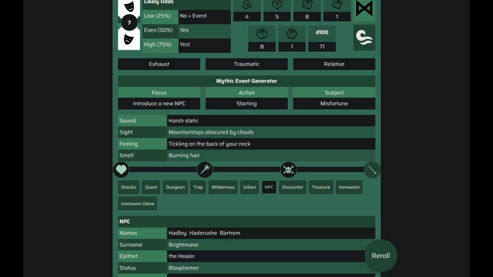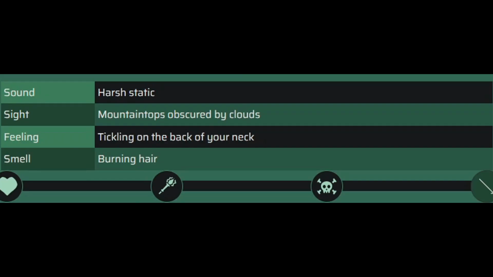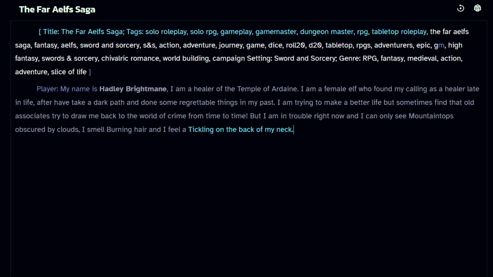You can also start off your adventure with a quest of some sort, and there are a lot of different random tables to give you random quests. But I'm going to start out by describing some of what she is sensing and experiencing around her in the current moment. I have added the 3 senses I wanted to use into a sentence, which means that there's probably a lot going on. She's smelling some burning hair, there's a tickling on the back of her neck, and she can only see mountaintops obscured by clouds. There are all different places where she could be. And it's now the GM's turn.